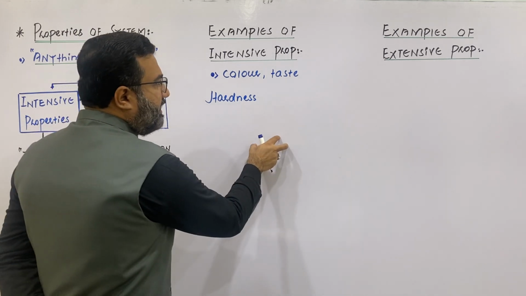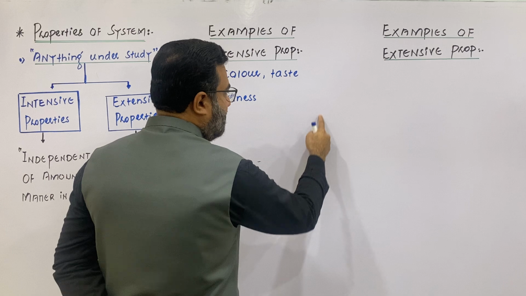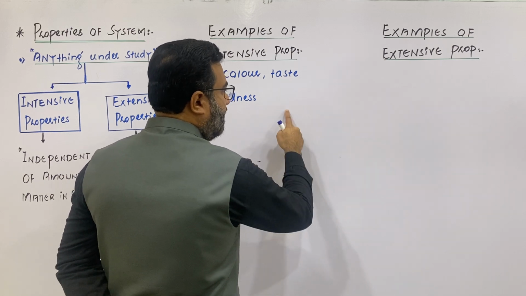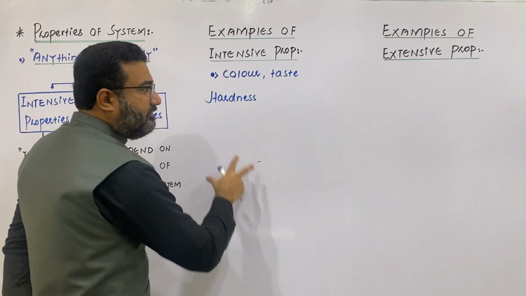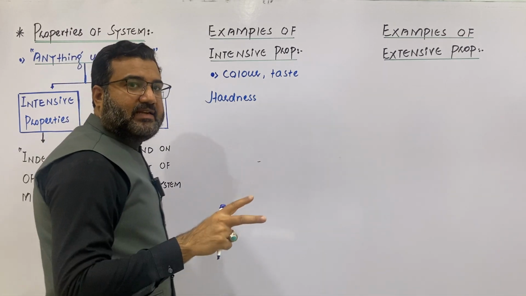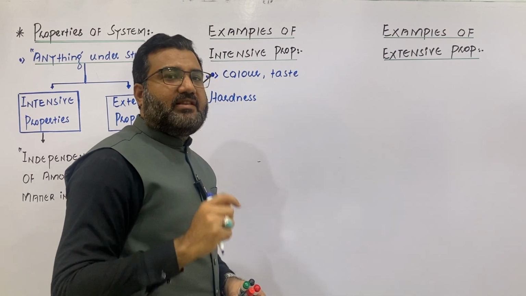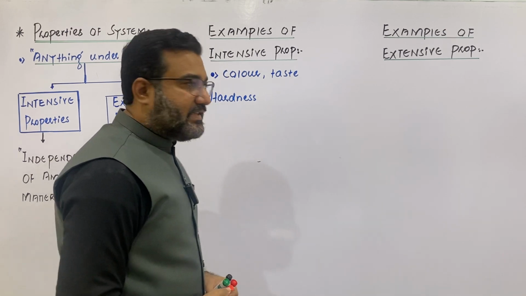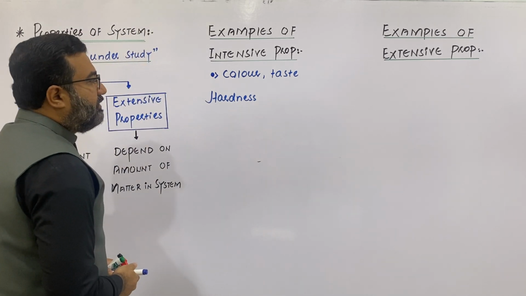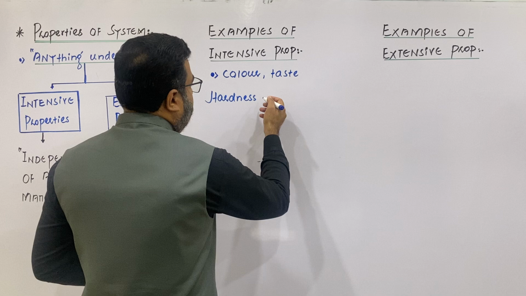Now this whiteboard is hard. If I will cut a small piece out of this whiteboard, that will be having same hardness as that of the complete whiteboard. It means that whether the whiteboard is present in a large piece or in a small piece, the hardness will remain same. So that is independent of the amount of matter. That will be an example of the intensive property.